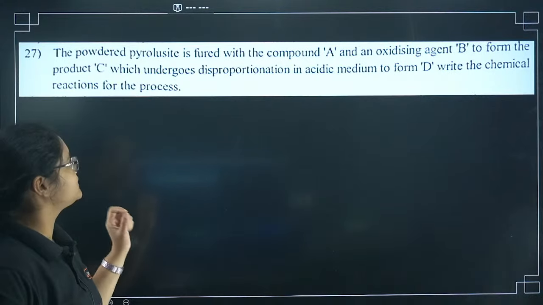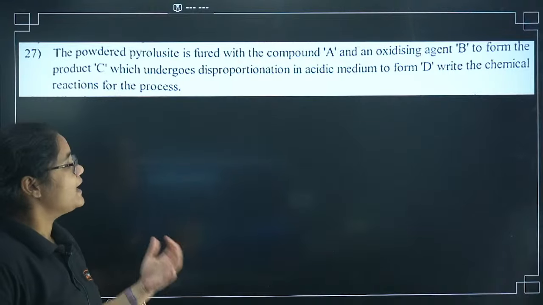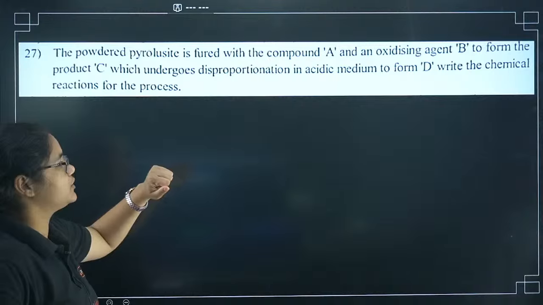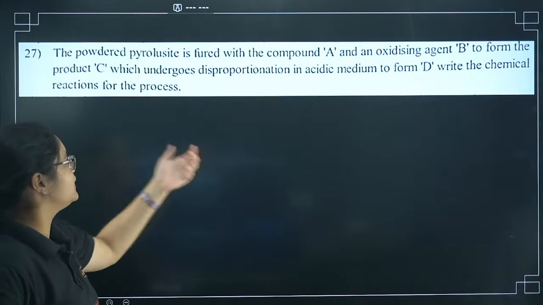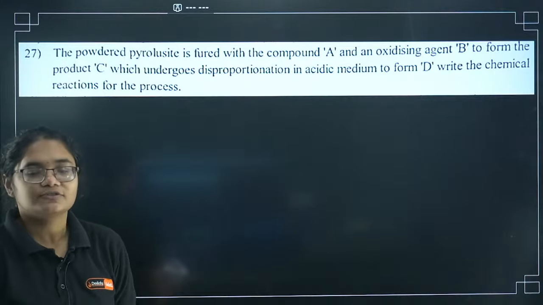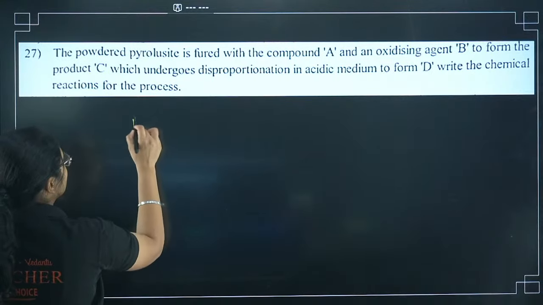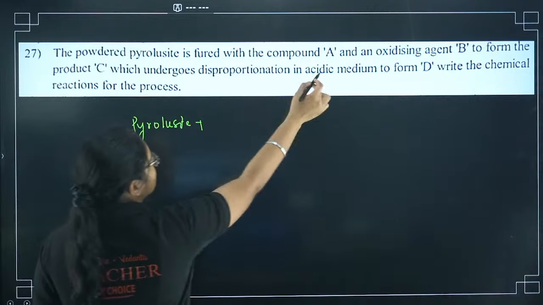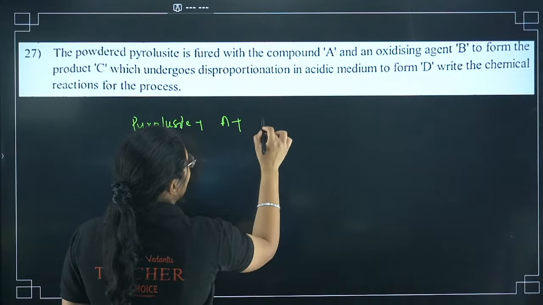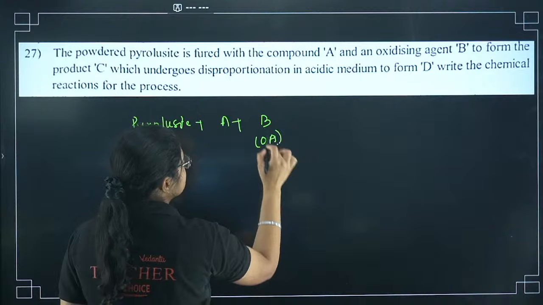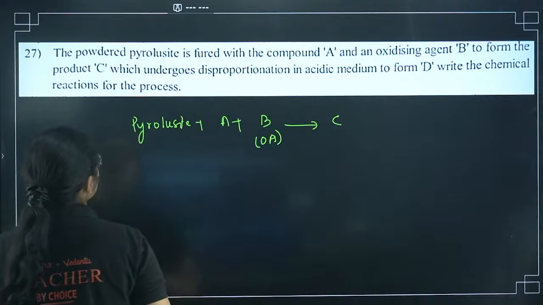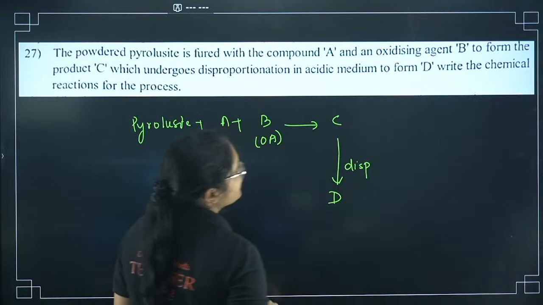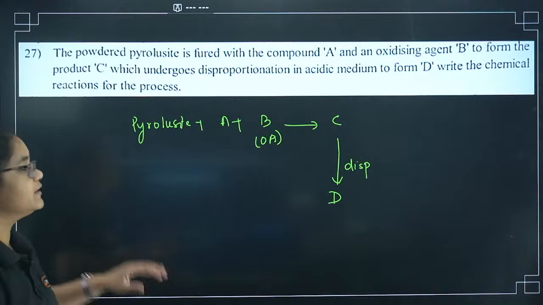The powdered pyrolusite ore is fused with compound A and an oxidizing agent B to form the compound C, which undergoes disproportionation reaction in acidic medium to form D. Write the chemical reactions in the process. So I'll just tell you what has happened. Here you have taken a pyrolusite ore, then it's reacted with compound A and an oxidizing agent to give a compound C. Now this compound C undergoes disproportionation reaction to form compound D. Write the chemical reactions involved in this process.